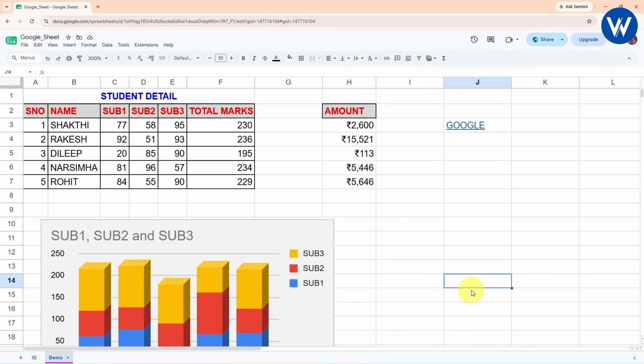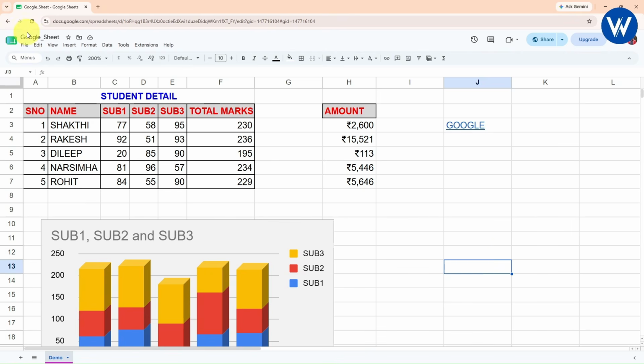But in case of Microsoft Excel, it is not possible. If you share the Excel file with someone else, the person can make the changes and it will not update automatically. But in case of Google Sheet, it is possible, guys. That is the reason most of the companies now prefer Google Sheet to do daily tasks. They will use mostly Google Sheet.